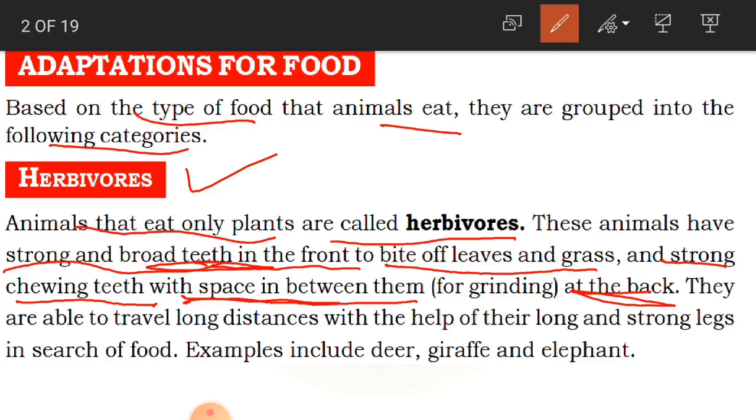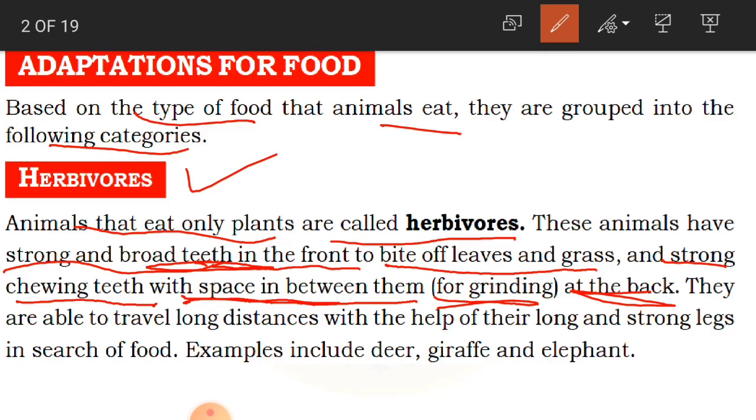And why do they have this space? For grinding. Grinding is nothing but making a smooth substance. Whatever food they have taken, they will bite it first, chew it and then grind it. In the sense, they'll make it a smooth substance.